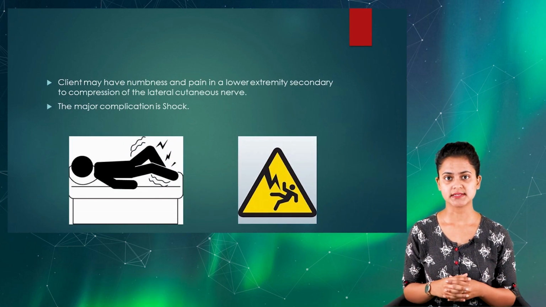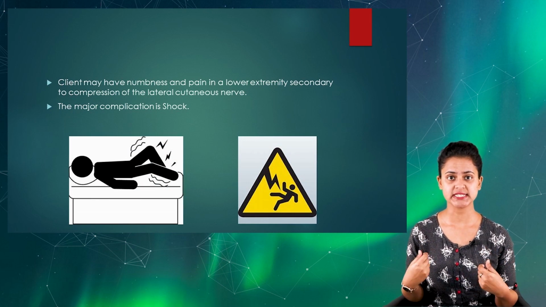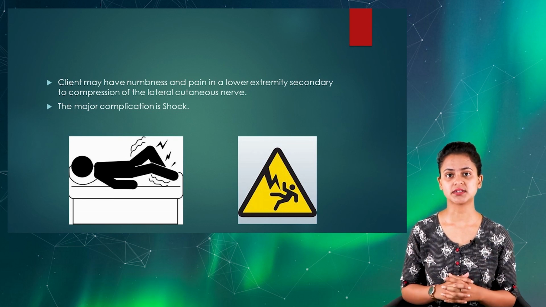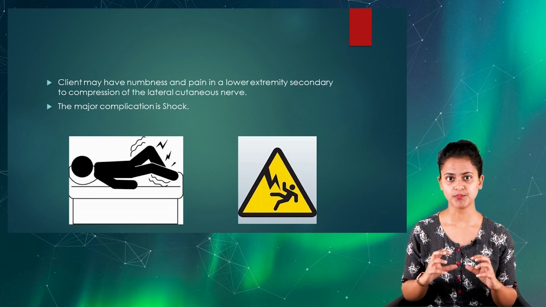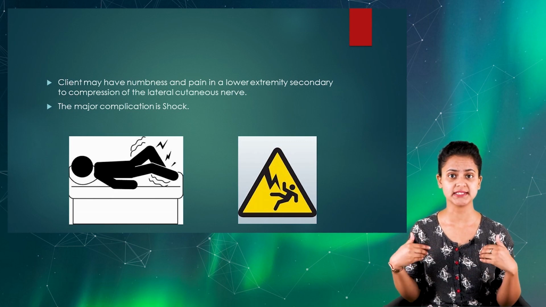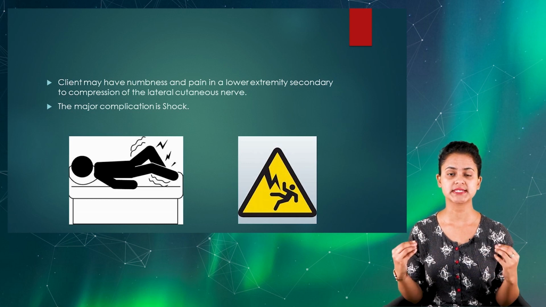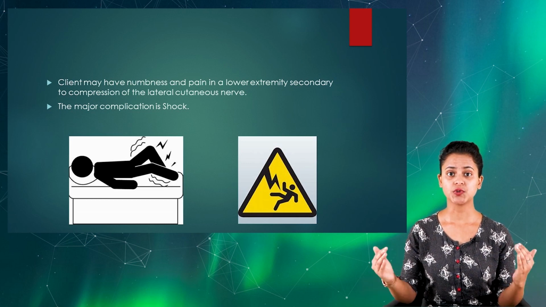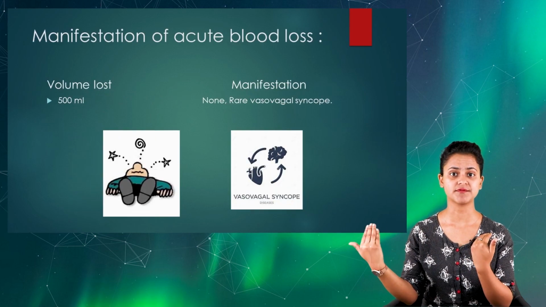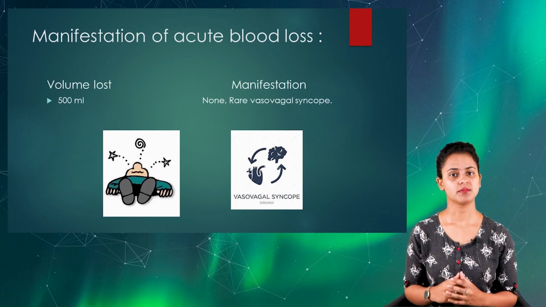In some cases, the client may show symptoms of numbness or tingling sensation over the extremities, if the distal nerve branch has been compressed because of the excessive bleeding. So all symptoms like numbness, tingling sensation, pain, and even discomfort should be assessed for the client properly. Now we are going to see the exact clinical manifestations which often will be present for our client with acute blood loss.